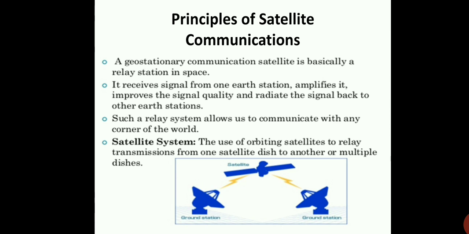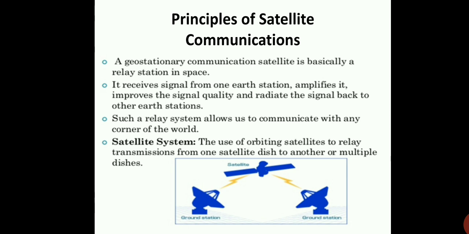The principles of satellite communications. So a geostationary communication satellite is basically a relay station in space. It receives signal from one earth station, amplifies it, improves the signal quality and radiates the signal back to other earth stations. Such a relay station or system allows us to communicate with any corner of the world.